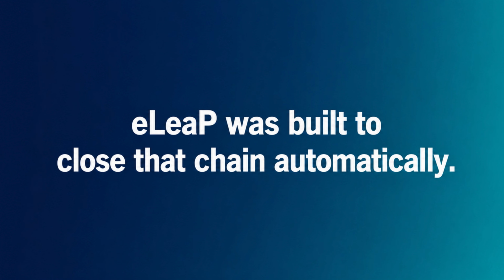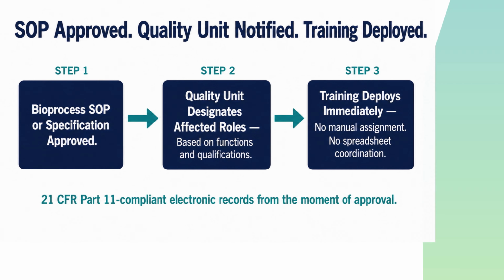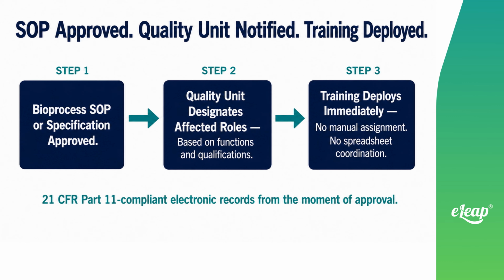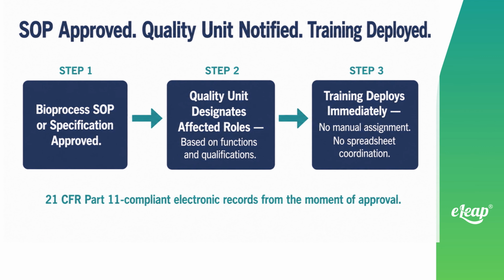eLeaP was built to close that chain automatically. When a bioprocess SOP or specification is approved, training deploys immediately to every affected role, whoever the quality unit designates based on functions and qualifications. No manual assignment, no spreadsheet coordination. 21 CFR Part 11 compliant electronic records from the moment of approval.